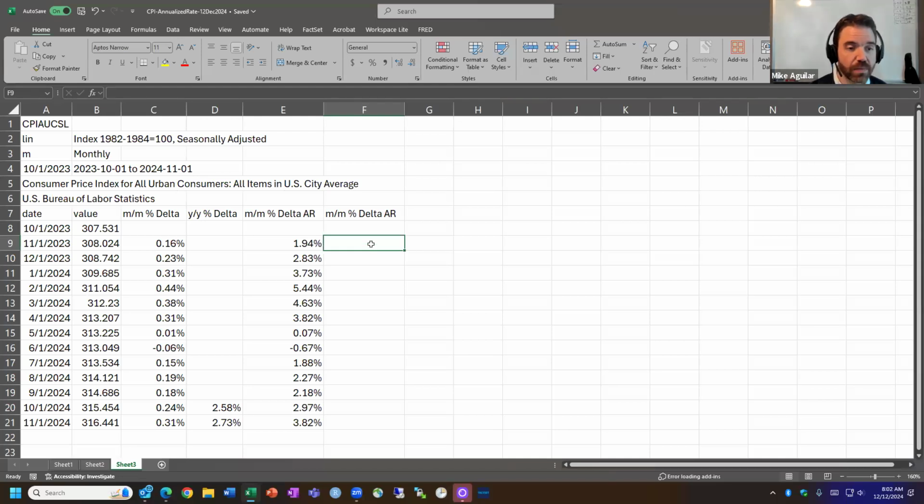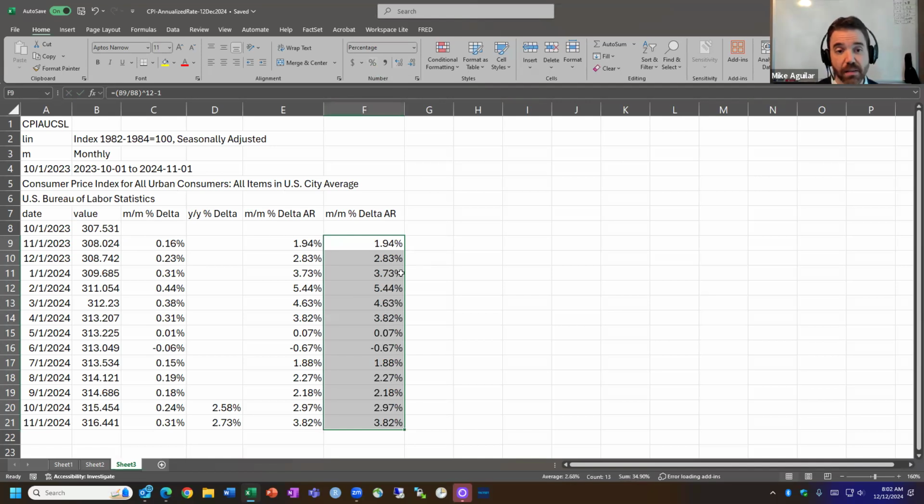Rather than building off of column C, which is that net rate of growth, you can go first principles. First principles would be go all the way back to the index, and then do the same stuff. Let's raise that to 12 minus 1. Boom, boom, boom. And make that nice and pretty. Same exact thing. It should be the same exact thing because they're built upon one another. Sometimes you have different flavors. Make sure you're comfortable with both.